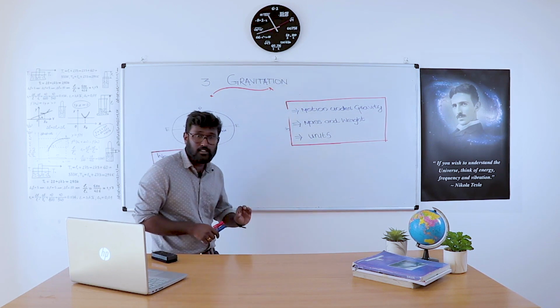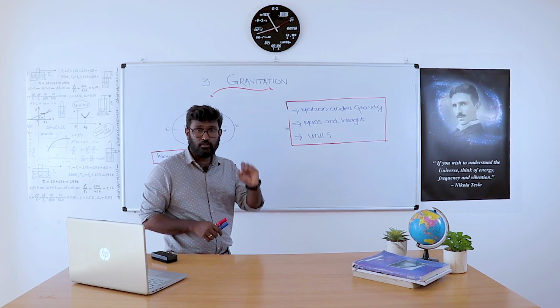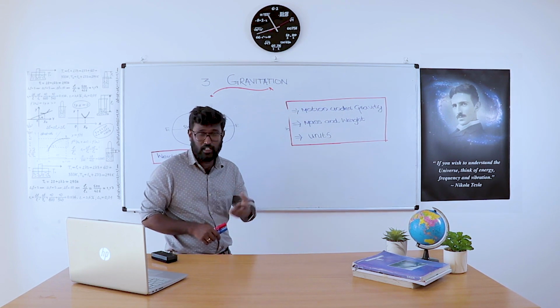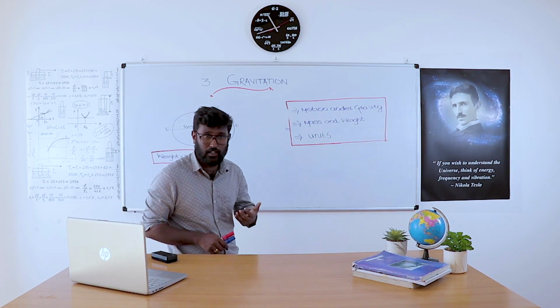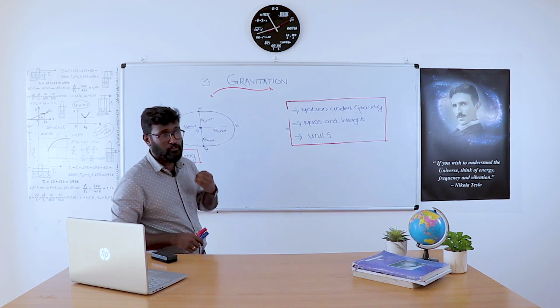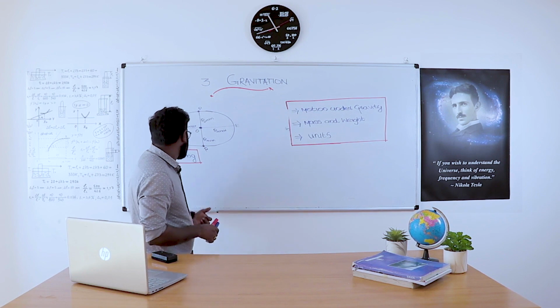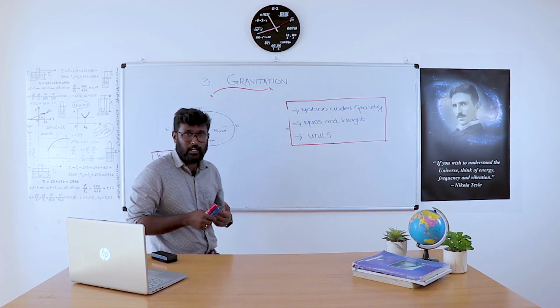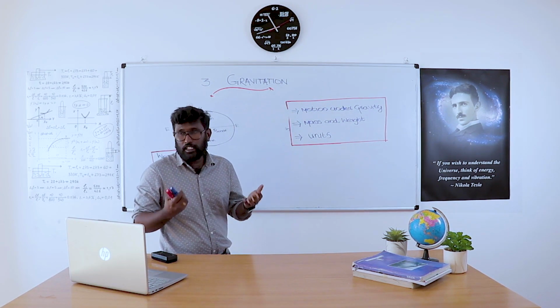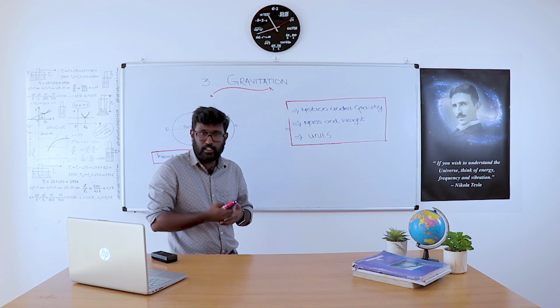Small letter m, mass is always a constant quantity. So what about weight? How is the weight of the particle varying? Is there any chance the weight of the particle is constant, or is there any chance the weight of the particle is varying?